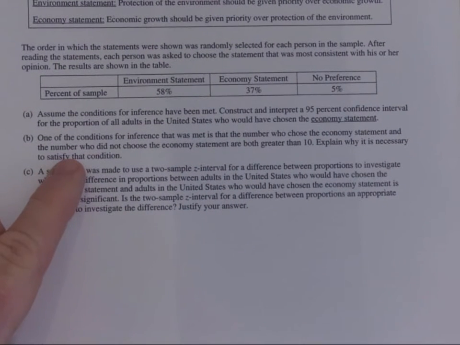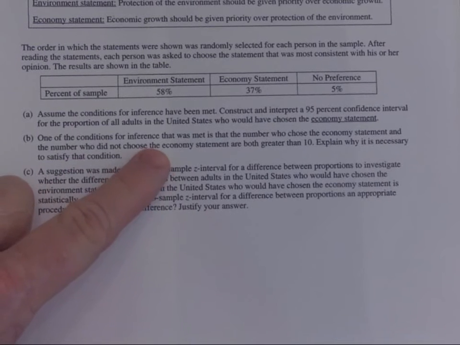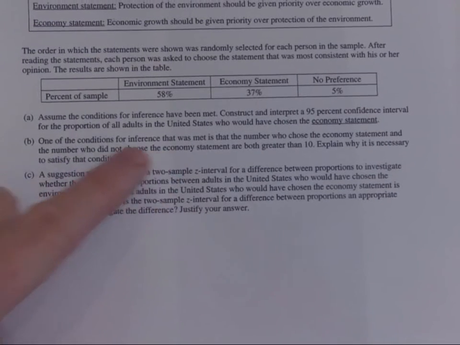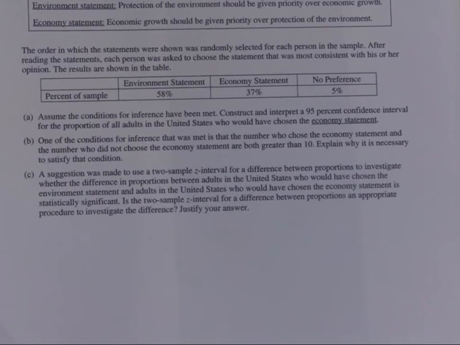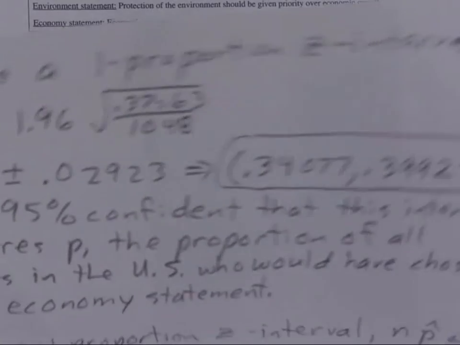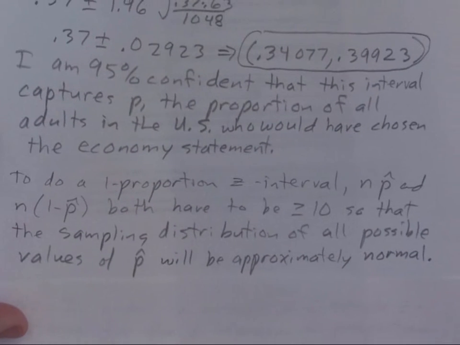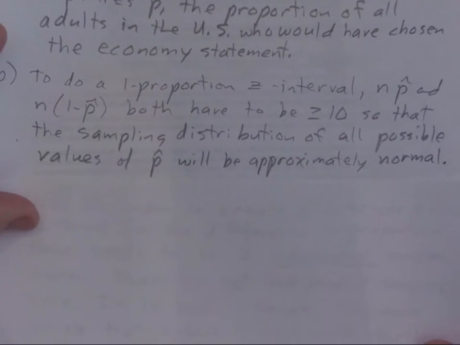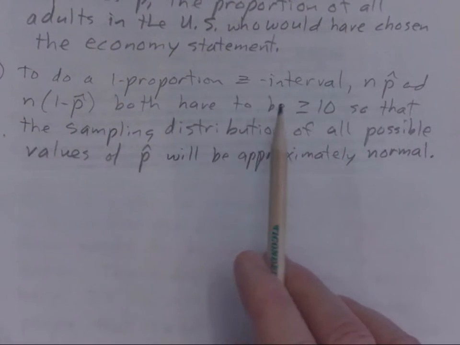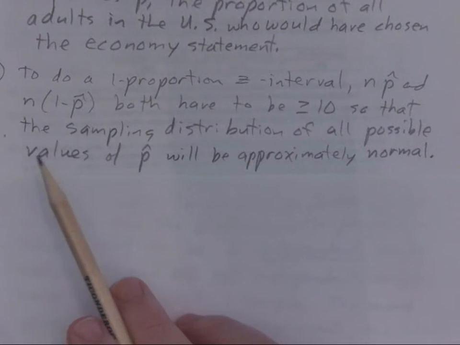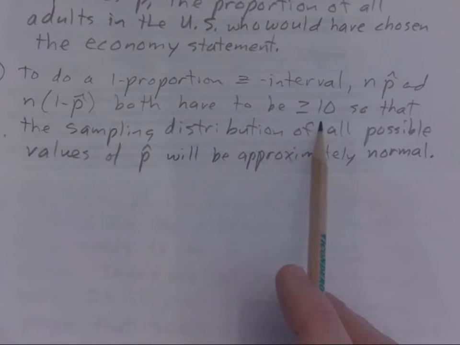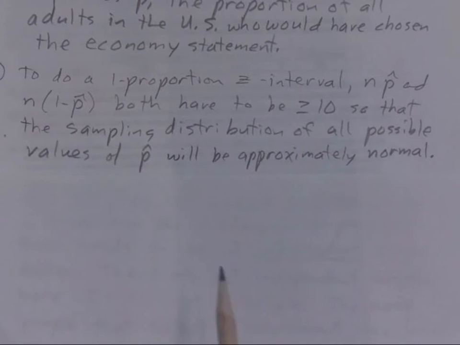One of the conditions that was met is that the number who chose the economy statement and the number who did not choose were both greater than 10. And why is it necessary? And that is our normality condition, is that n times p hat. So part B is that to do a one proportion Z interval, n times p hat and n times 1 minus p hat both have to be greater than 10. All right, so that the sampling distribution of all possible values of p hat will be approximately normal.